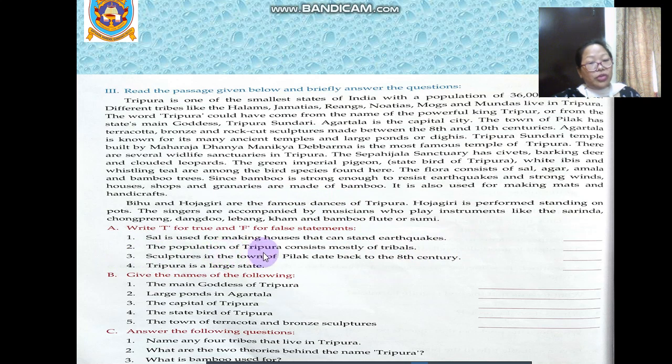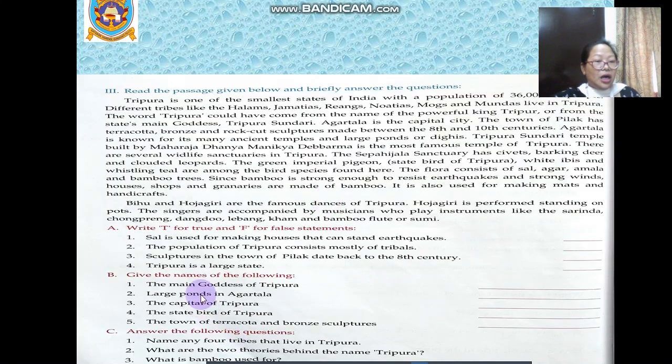The population of Tripura consists mostly of tribals. Yes, it is true. Sculptures in the town of Pilak date back to the 8th century. Yes, it says here, see, rock sculptures made between the 8th century and 10th century. So this is true. Tripura is a large state. No, here it says it's one of the smallest states. So it is not true.